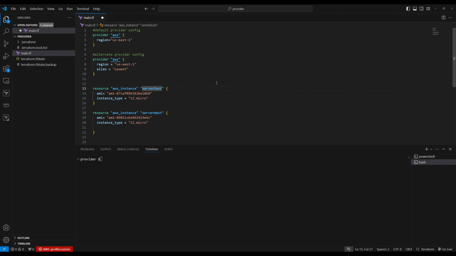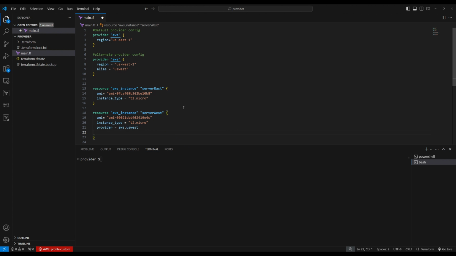Now, if I do terraform plan and terraform apply, it's still going to pick up the default provider, because the default behavior is to go by the resource type, AWS. So it's going to pick up the default provider. How does Terraform know it needs to pull the alternate provider? By giving the resource the provider meta argument. So let's give the provider meta argument, this one. So telling AWS, use the AWS provider, but give the value of the alias. What's the value of the alias? It's us-west. So let's give west.